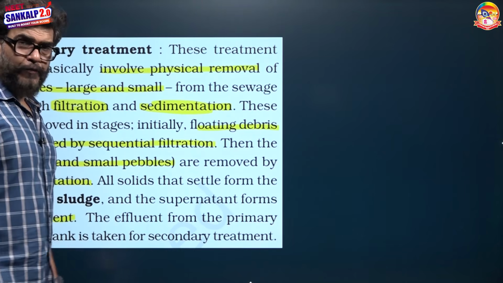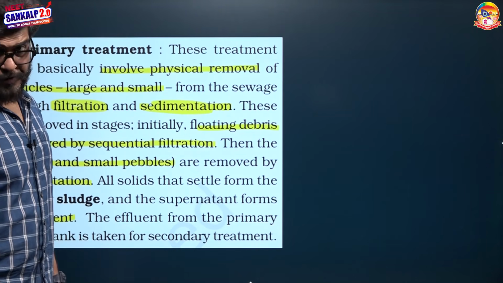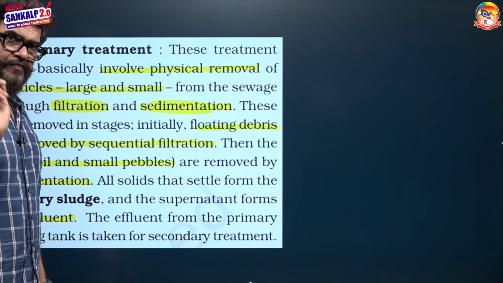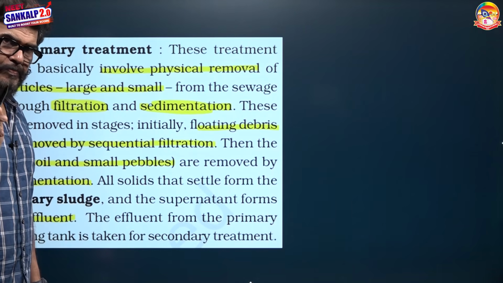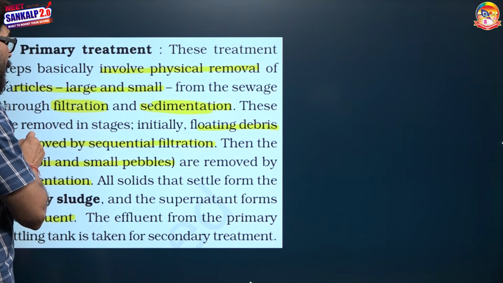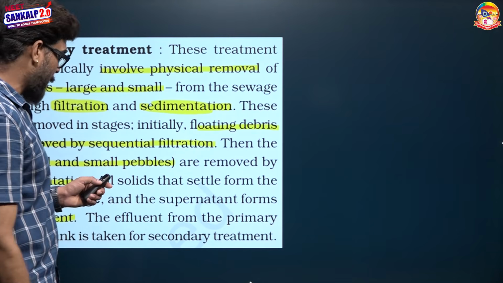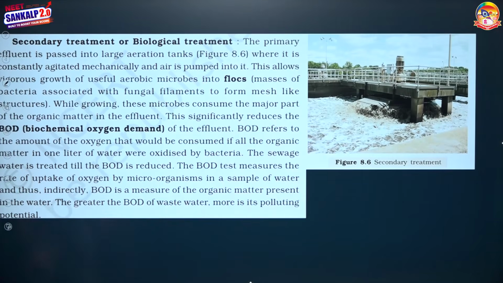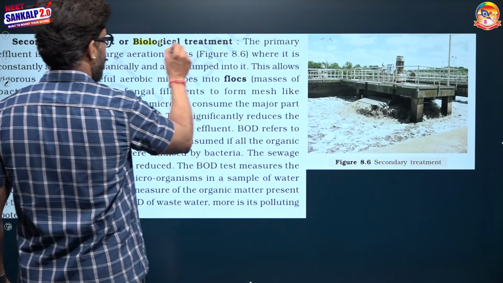Now this primary effluent is passed on for secondary treatment. The primary treatment is a physical treatment by filtration and sedimentation. It removes floating debris, small sized grit, and soil and pebble particles. Secondary treatment is a biological treatment.